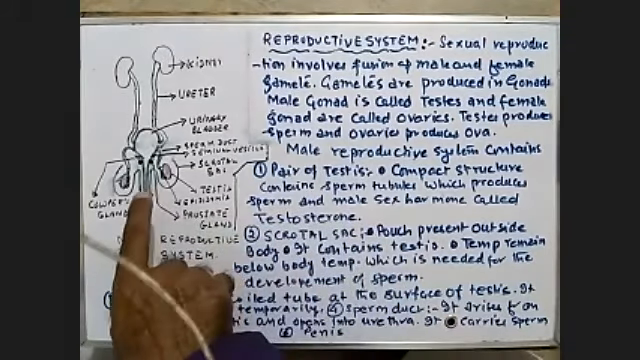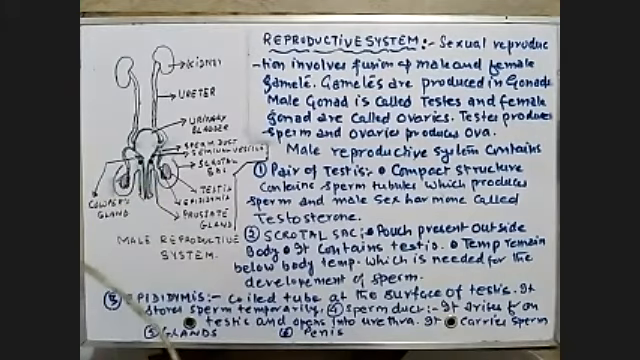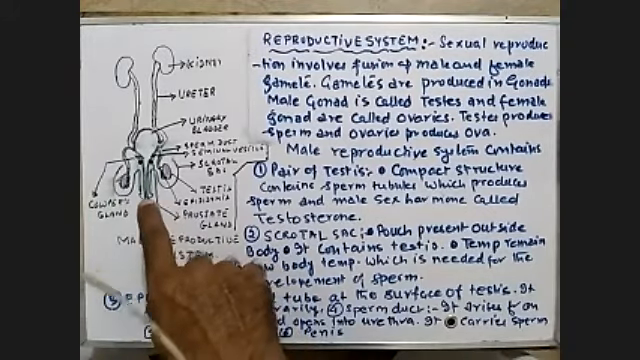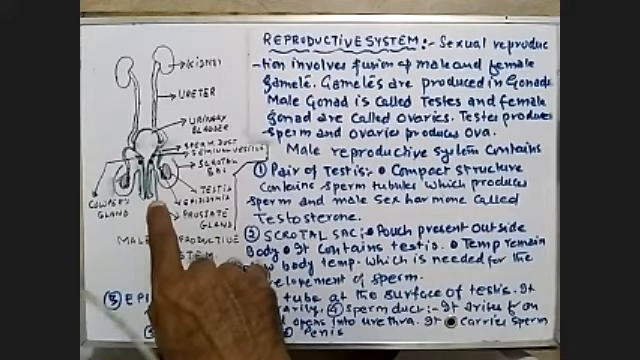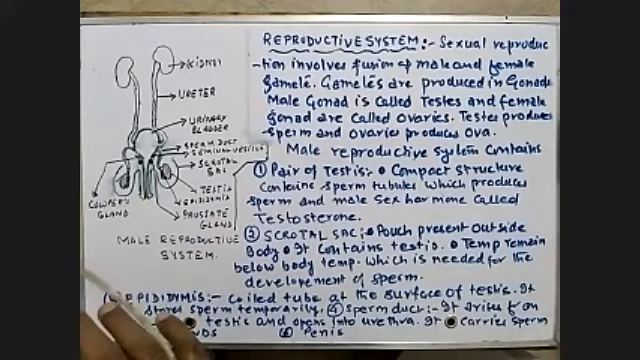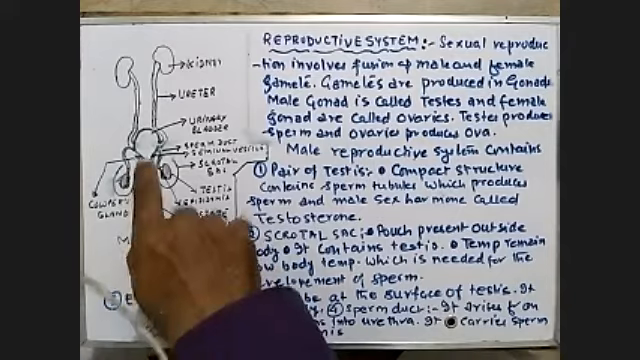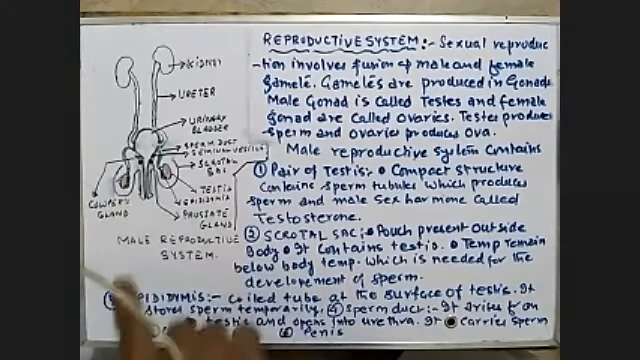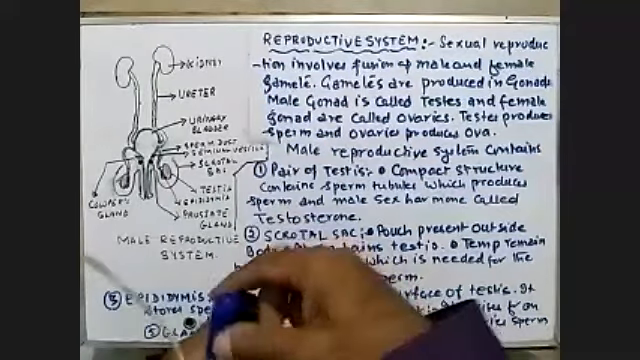See, attached to the testis is a coil structure. This coil structure is called epididymis. See here, epididymis. Epididymis is a coil structure present on the surface of the testis, and here the sperms are stored temporarily. So testis produces the sperm and stores it in the epididymis, the coil structure, where the sperm is stored temporarily for some time, and then it enters another tube that is called the sperm duct or vas deferens. See here, the sperm duct.